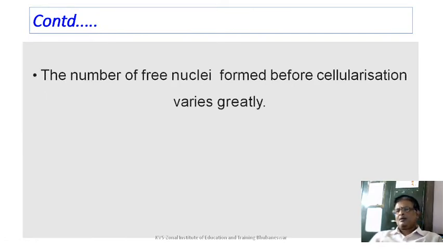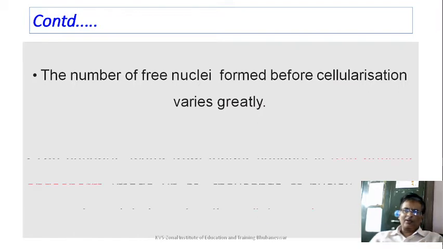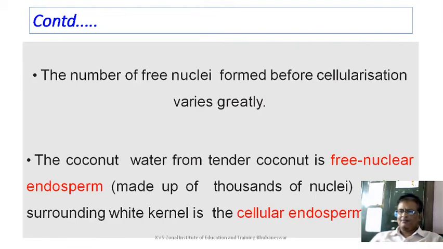Now what is the number of free nuclei? That varies greatly from plant to plant. Let us take a definite example of coconut. I think every one of you has taken coconut water when it was immature. The coconut water from tender coconut is nothing else but free nuclear endosperm.